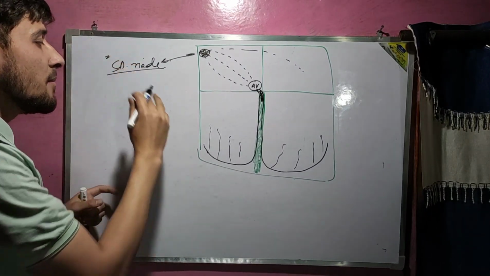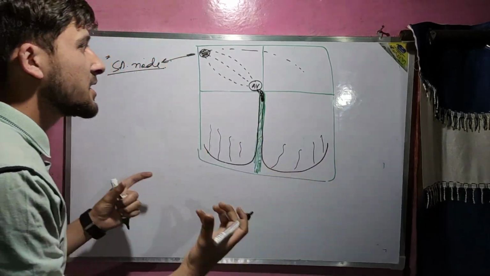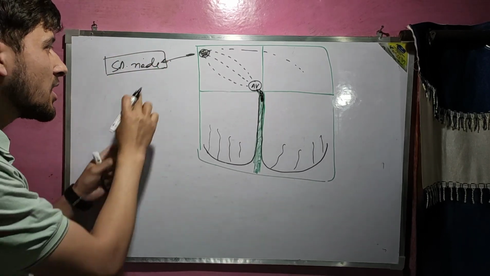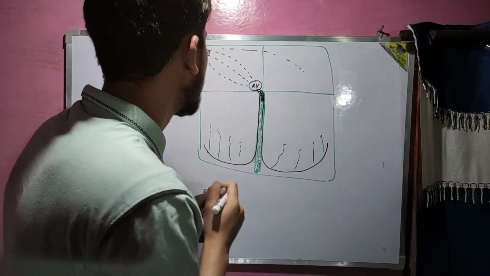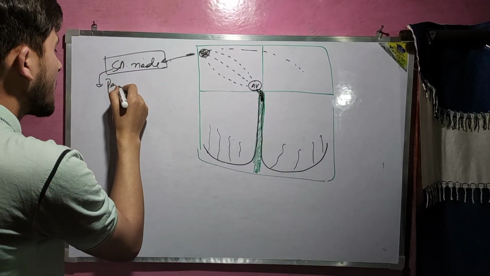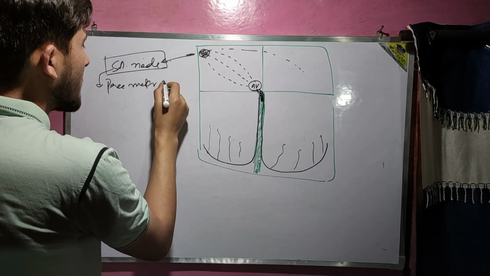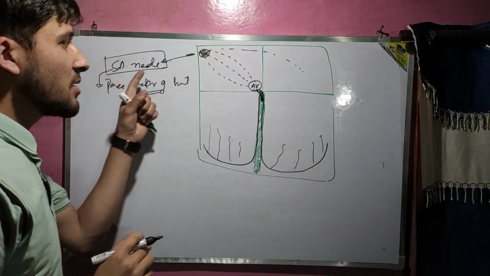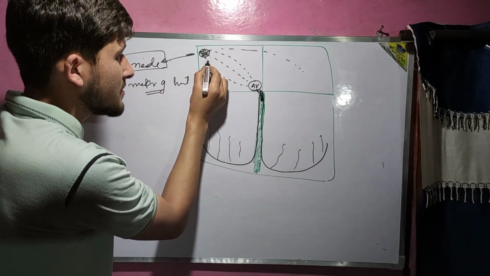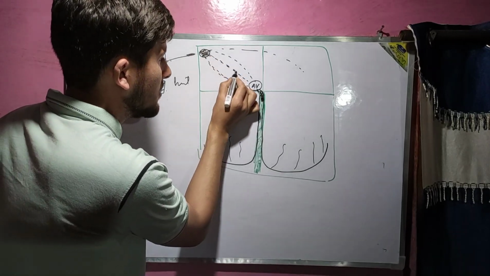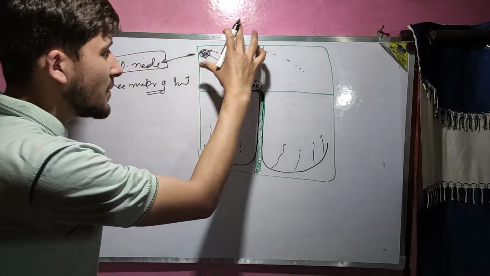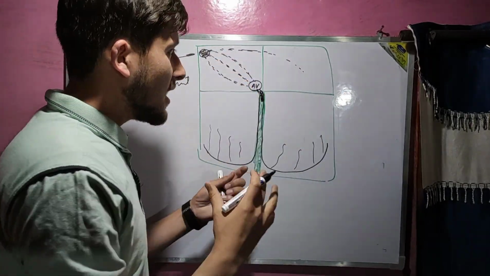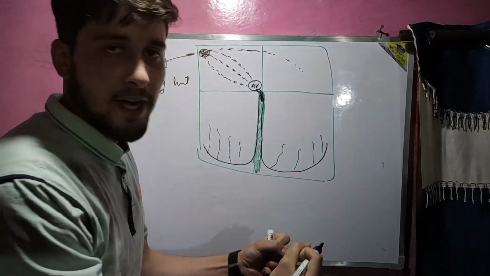That is, whenever our heart beats, the SA node is responsible for that, because the SA node is the master of this nodal tissue. That's why it's called the pacemaker of the heart. As soon as the SA node produces an action potential, these action potentials are transmitted to the AV node, and to the atria, and both the atria start contracting.